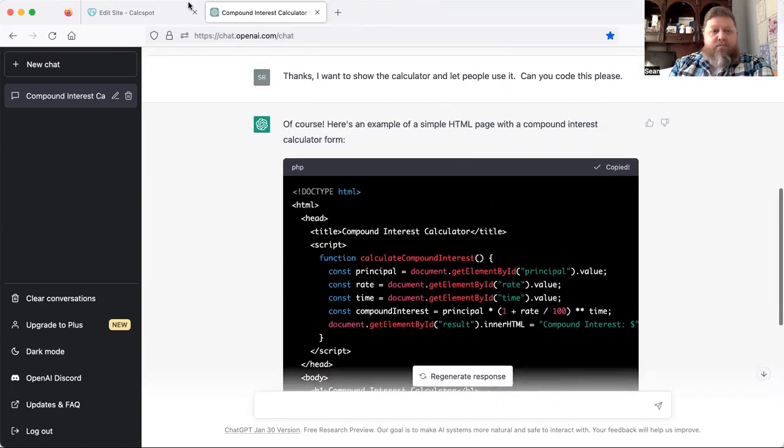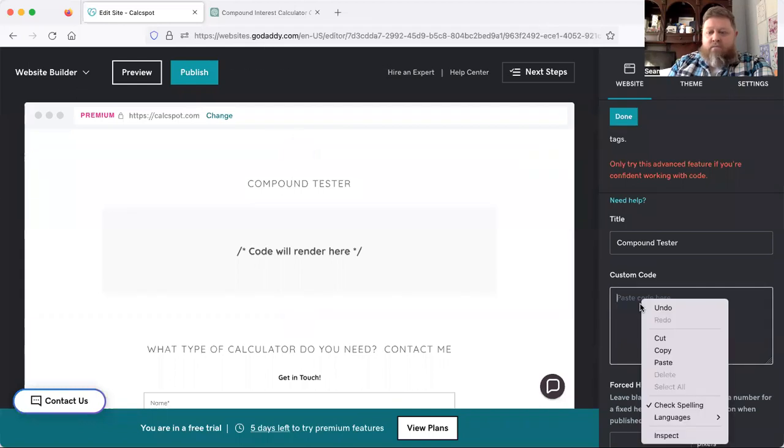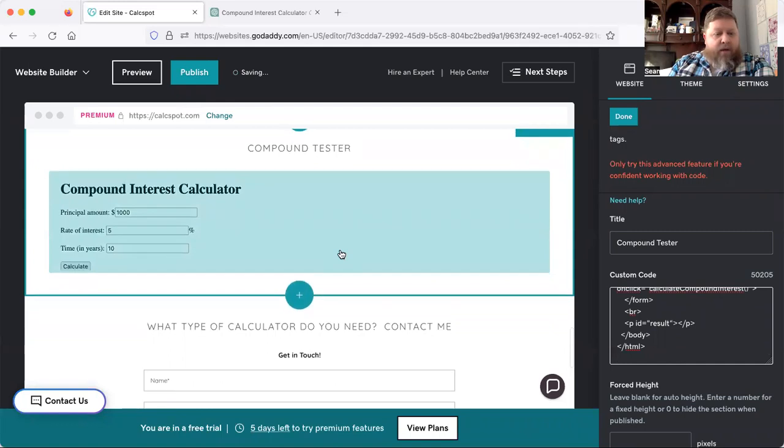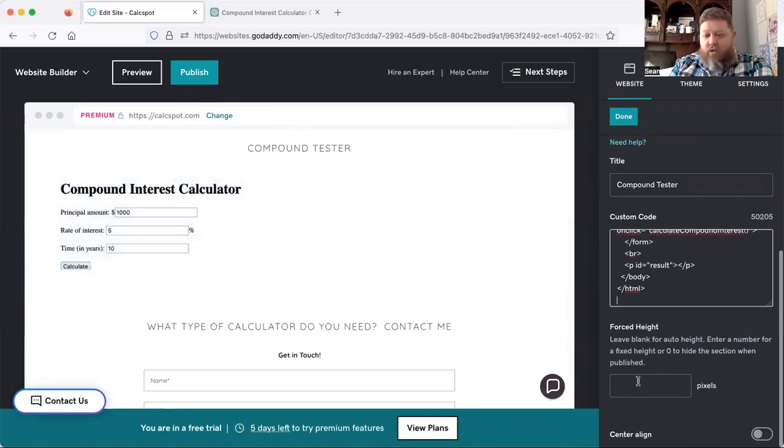We're going to copy that code. We're going to go back. You're going to paste it. And there we go, right? So I see that this is a little bit small for my section, so I just want to show you a little quick tip here.